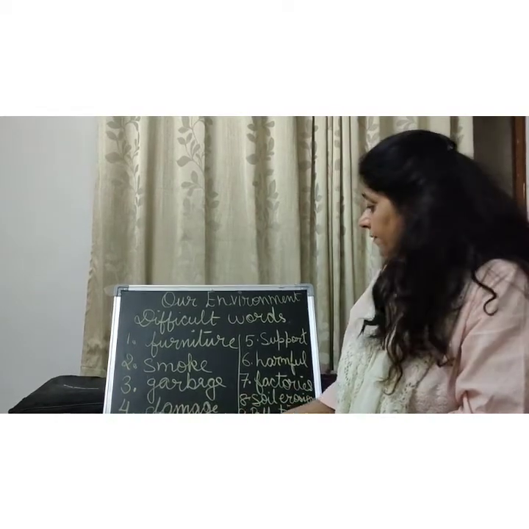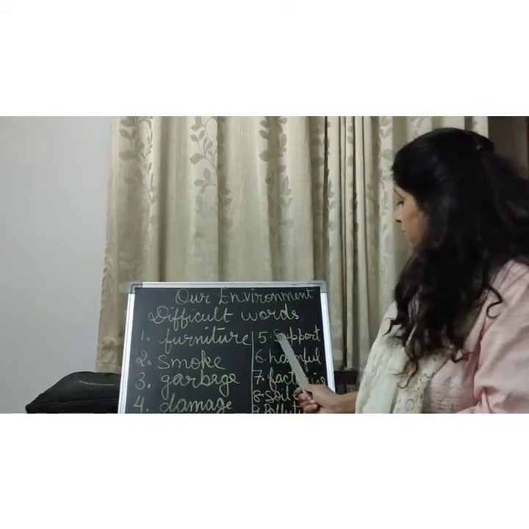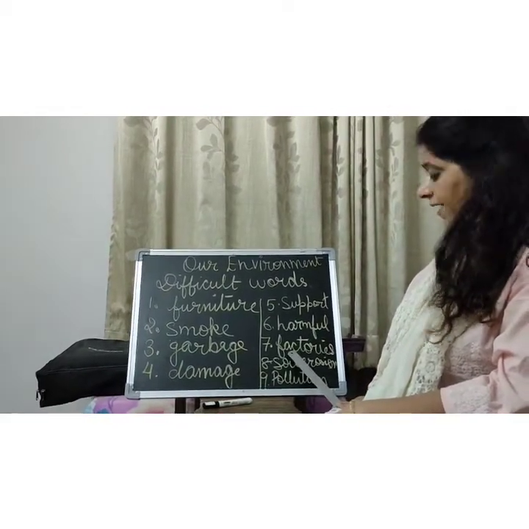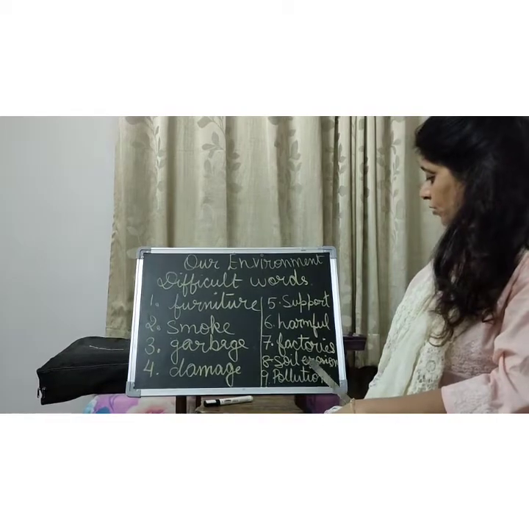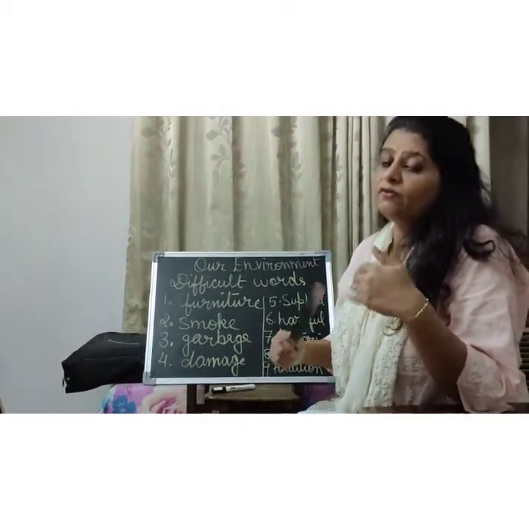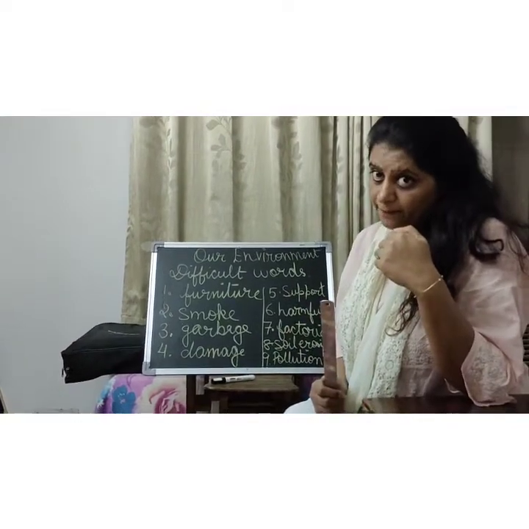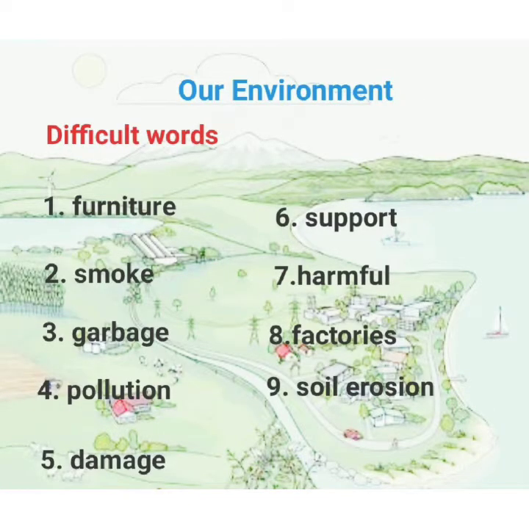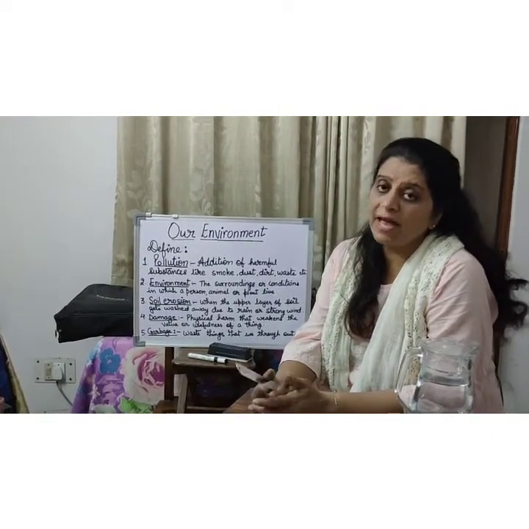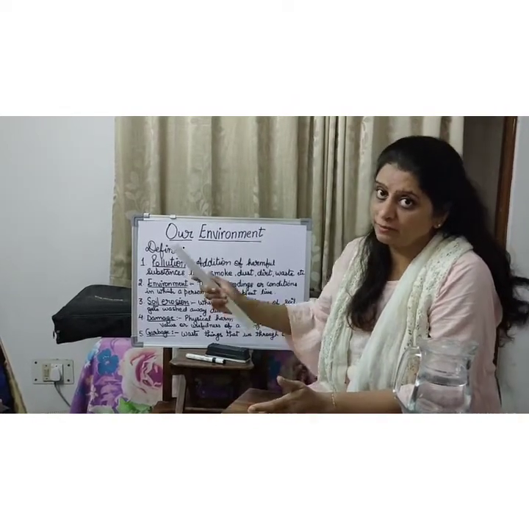Garbage, damage, support, harmful, factories, soil erosion and pollution. We'll again repeat these words and you will speak after me. Okay? Nature, smoke, garbage, pollution, damage, support, harmful, factories and soil erosion. Write these terms in the notebook and first I am going to explain all these terms to you.